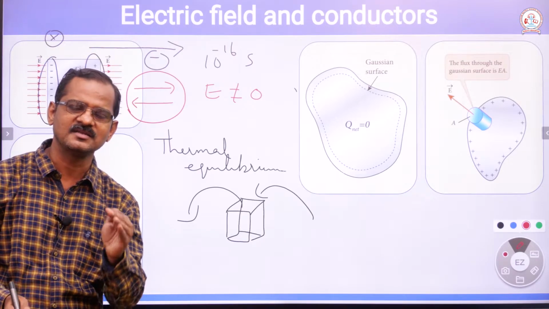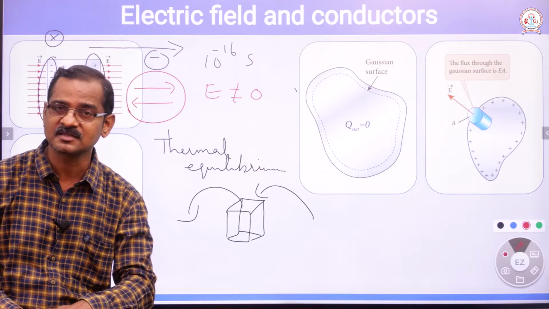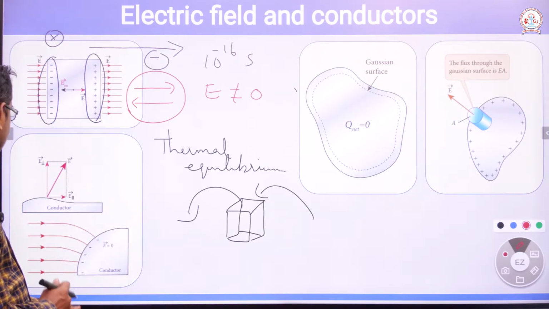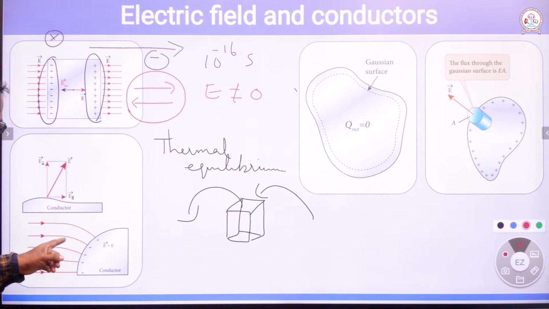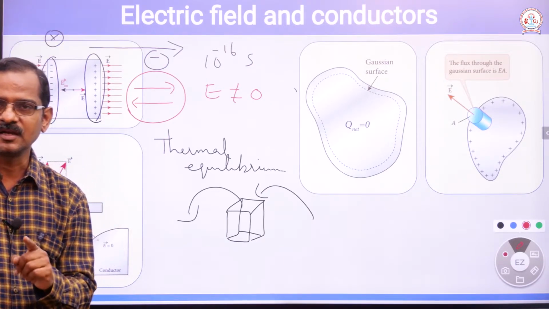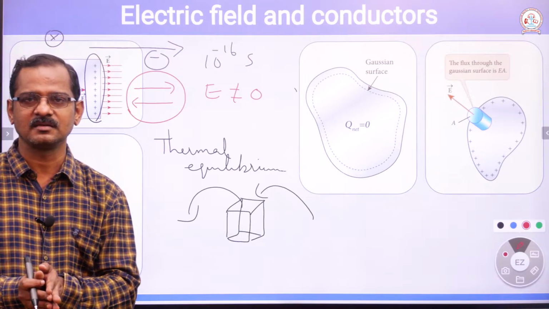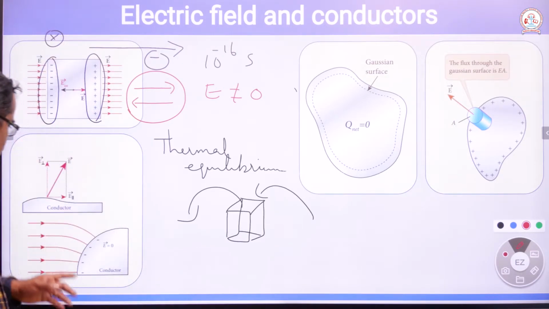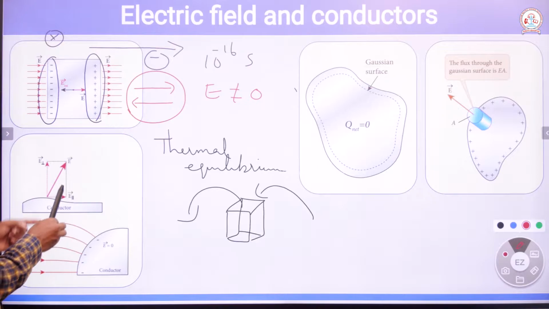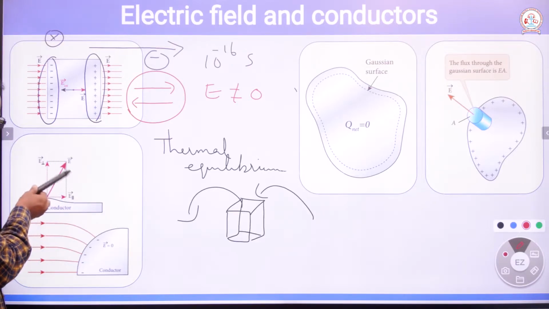If the electric field inside the conductor is 0, we can say that the electric flux inside the conductor is also 0. And this picture explains that the charges, the free electrons, are not inside the conductor, they are just on the surface. So the electric field will be normal to the surface. Electric field cannot be parallel to the surface.